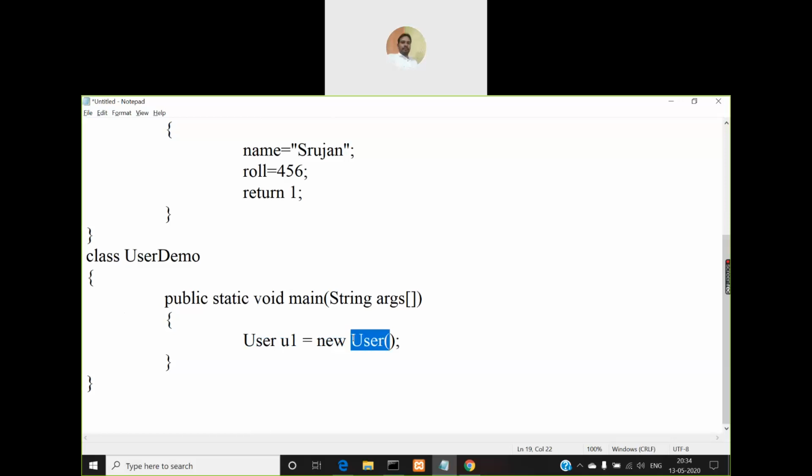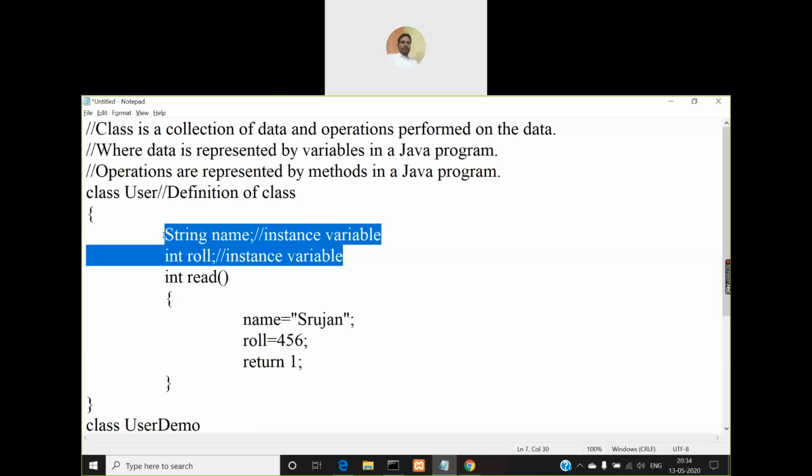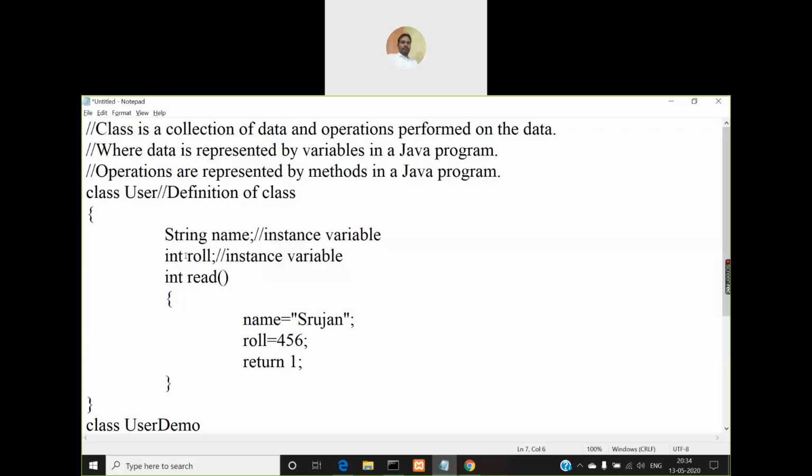The syntax is class name followed by object name equals new operator and the constructor you need to call. So what is this constructor going to do? This constructor is automatically going to initialize the instance variables of that class, whichever class you are creating an object for. For that class, how many instance variables are there? Two instance variables, name and roll number. So both these instance variables will be initialized with some initial value. If it is a numeric value like integer or float or double, they'll be assigned 0. If integer, it will be assigned 0; if floating point, it will be assigned 0.0; double also 0.0.